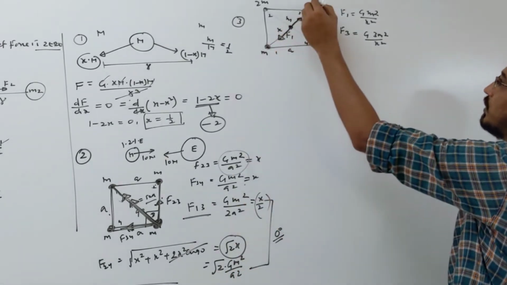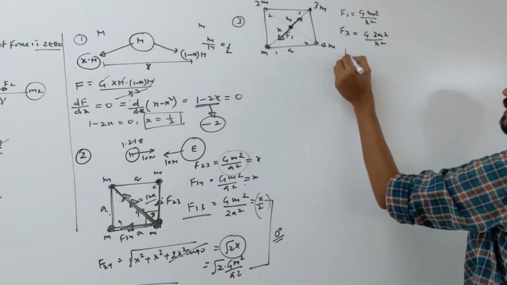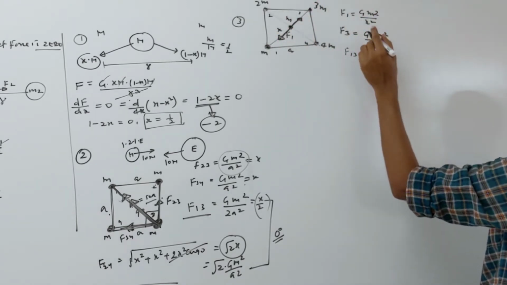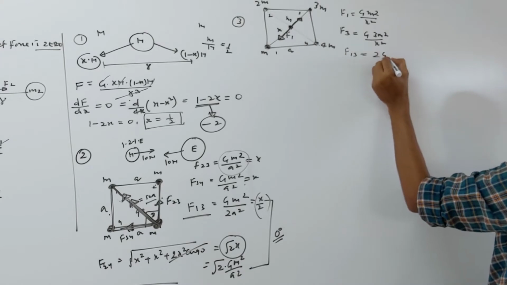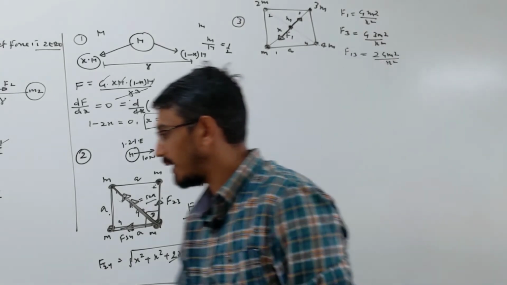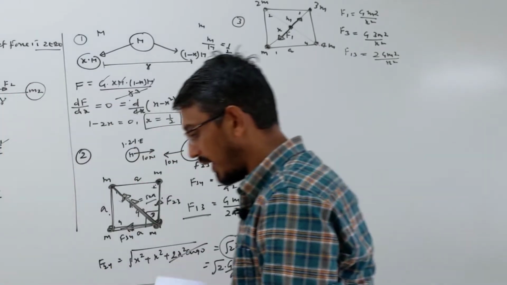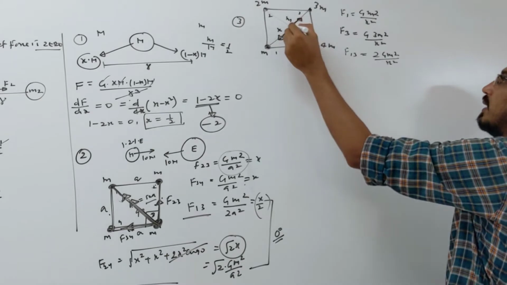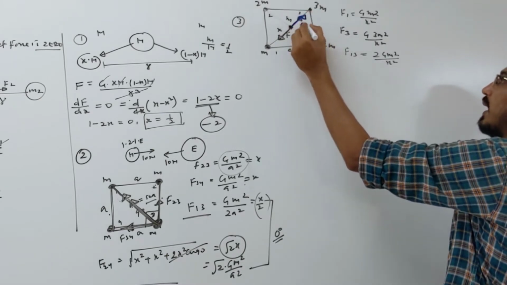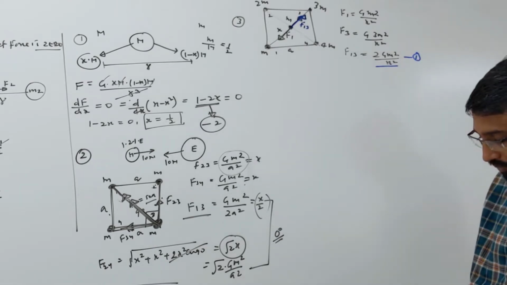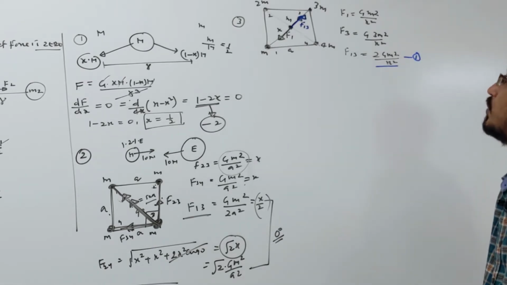So the net force due to these 2, let's call that F13, becomes just the subtraction of these 2 numbers. If you subtract these numbers, it becomes simply 2G m square upon x square. And you also see which force is bigger: the force due to 3m is bigger. So the net direction of force will be upward, like that way. The net force will be in this direction, and that force we are calling F13. That's the value here, equation 1. Correct? Now in the same way let's calculate the force due to 2m.